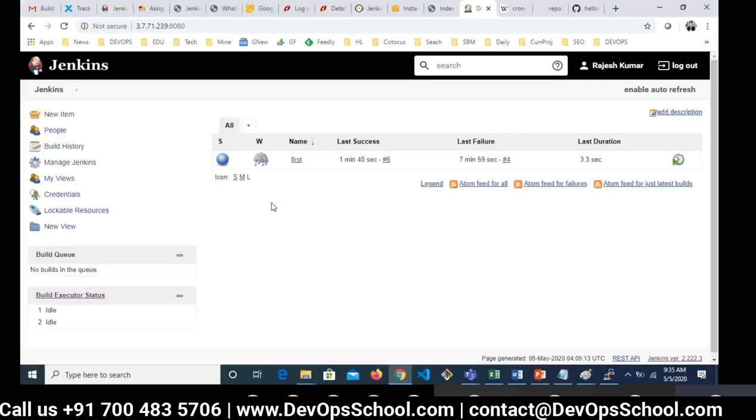Now, this kind of accidental deletion, if it is happening, you can avoid it. How? There are many ways available. One way is you can limit the user's permission to delete the project. I'll talk about this topic in authorization and authentication.